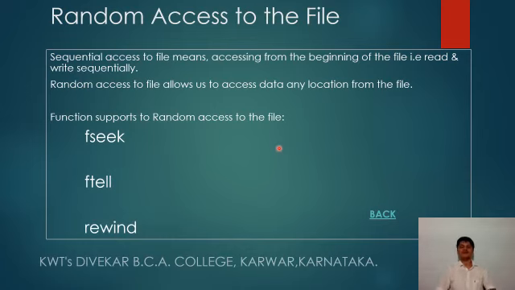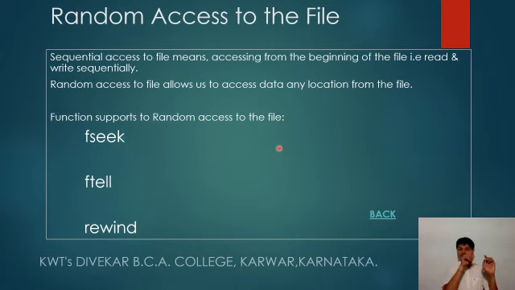So whenever a file is created or a file is opened for read mode, maybe the file has got data. For example, if the file has got data, then when the file is opened with the read mode, the file pointer is pointing to the first character of the file.